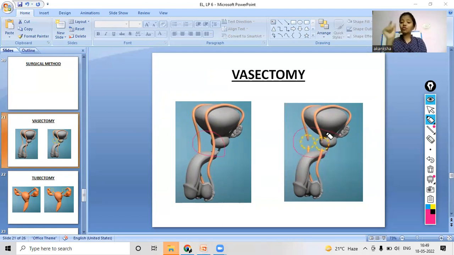A certain portion of the vas deferens is cut so that the sperm does not travel from the testicles out of the male body. So that's why vasectomy is done. It is a permanent process because we are taking a portion out of the vas deferens. So that's why it is a permanent technique. So what was the first surgical method? Vasectomy. Now we will see the second surgical and permanent contraceptive method, that is